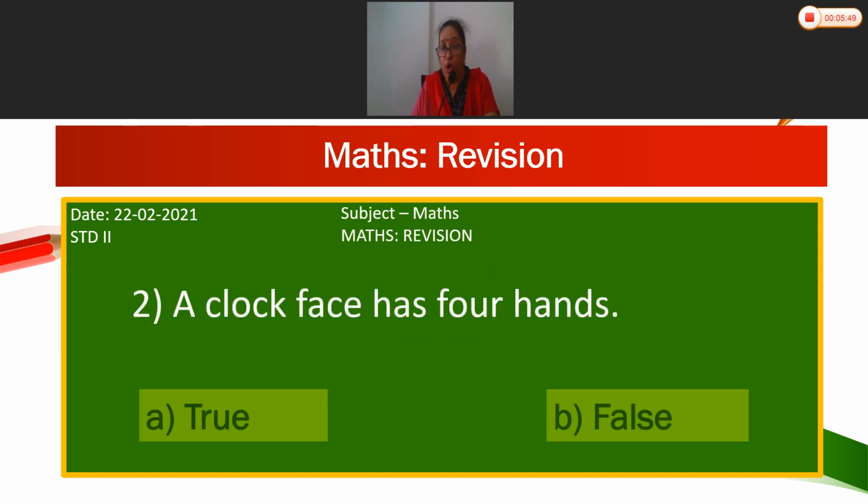Second, a clock has 4 hands. A, true, B, false. So what is the answer? False, because a clock face always has 3 hands. A clock face has 4 hands. Answer is false.